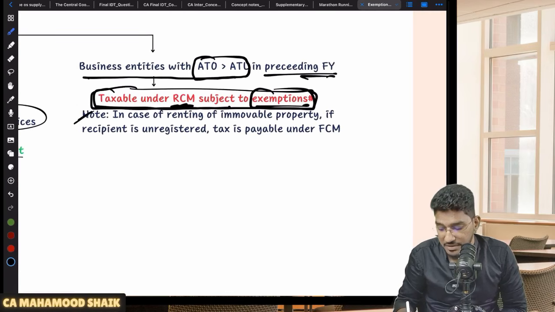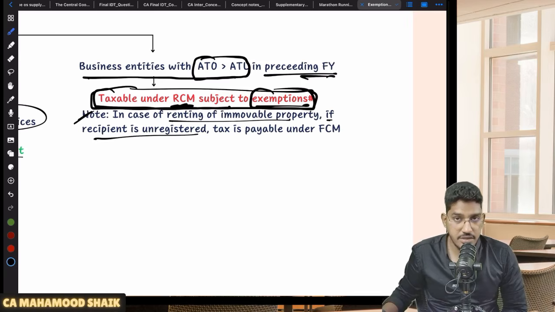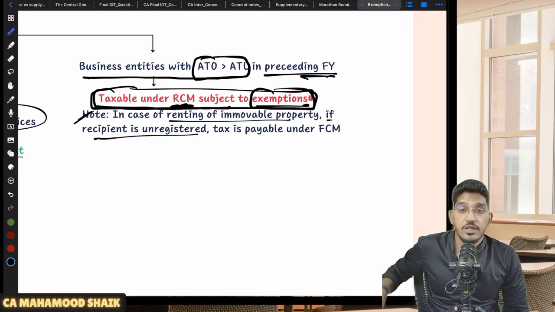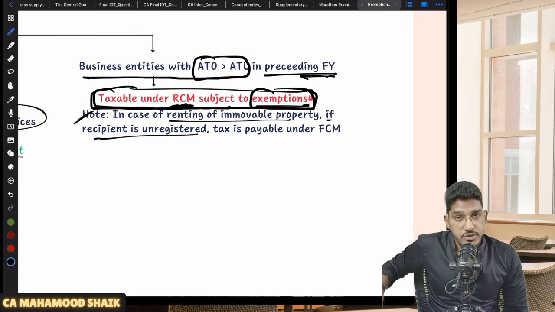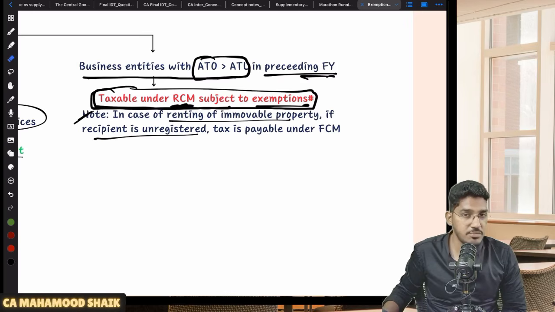One small note point I have given: in case of renting of immovable property, if the recipient is unregistered, and the government is providing renting of immovable property to a recipient whose aggregate turnover is more than the applicable threshold limit in the preceding financial year, but for some reason he is unregistered, still in that one case, forward charge mechanism will become applicable. It will be taxable, but it will come under forward charge mechanism.